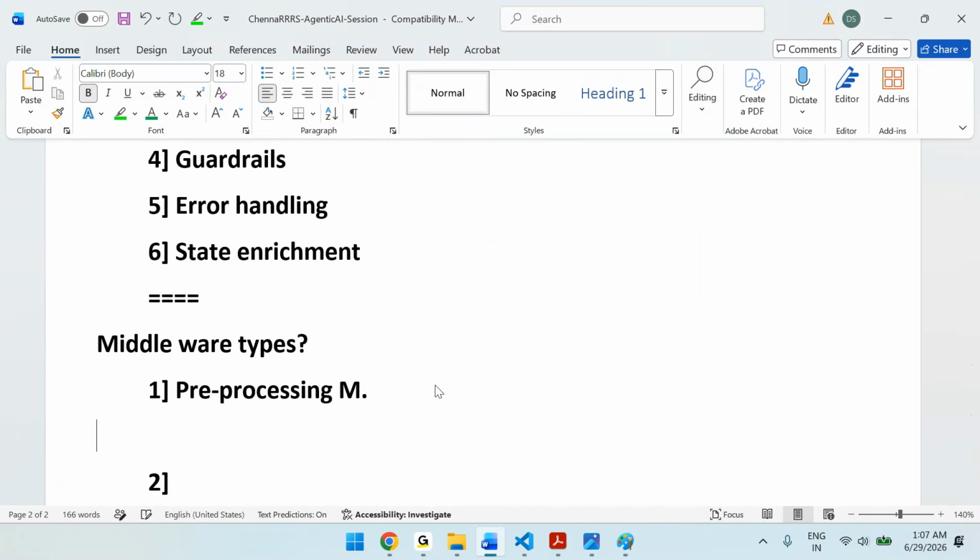Pre-processing middlewares mean inspect or modify input before the agent. So inspect or modify input before the model runs. Before the model runs, obviously.